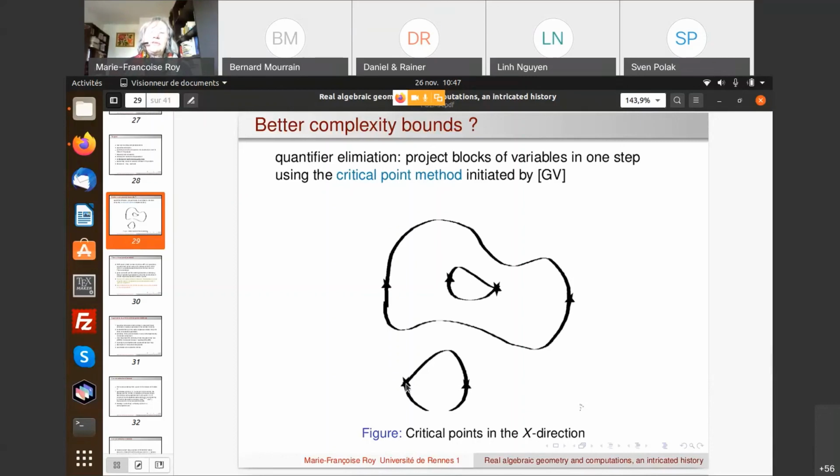And if we think of it, how do we get it? It is just p equals 0, and then all these partial derivatives except the one in the x1 direction, which have to be equal to 0 because we want the gradient to be pointing in the x direction. So we need that the other derivatives are 0, and this is just a polynomial system in k variables given by k equations of degree at most k. So using Bezout theorem, we get something which is single exponential.